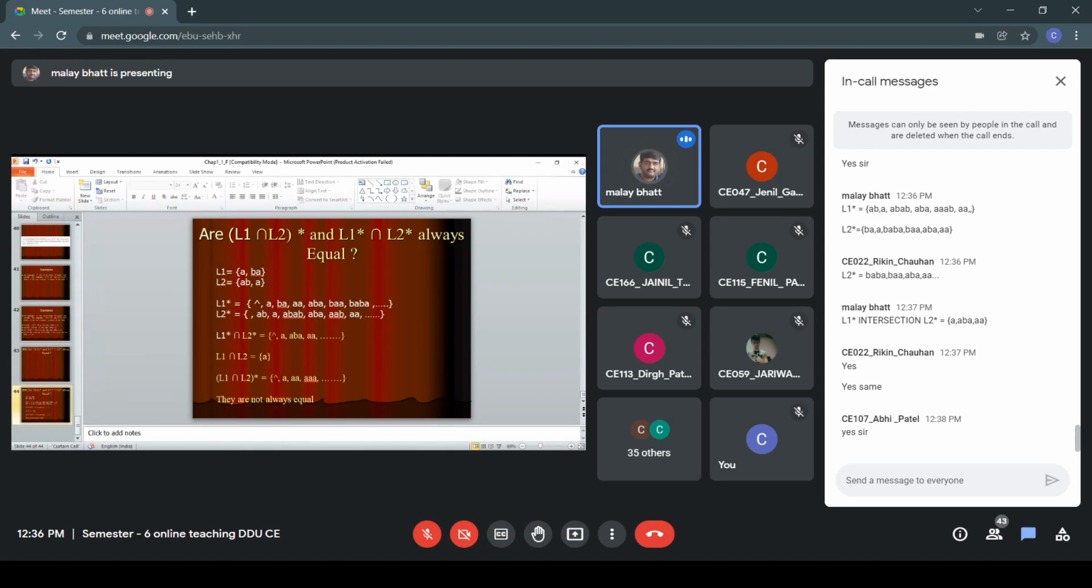Okay, L1 star intersection L2 star we have found out, and L1 intersection L2 we have found out is A. So you can see L1 intersection L2 whole star is not same as L1 star intersection L2 star. I hope things are clear. So definitely you can see that this subject is like that. We can work on languages. Yes, if you consider more elements, definitely we'll have AB as a common element. If you take more elements in the list.